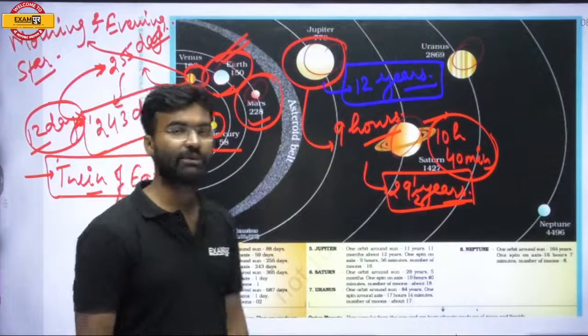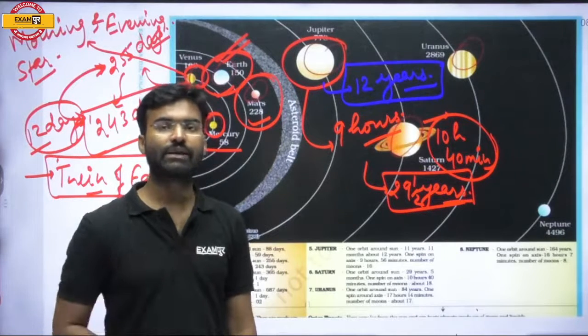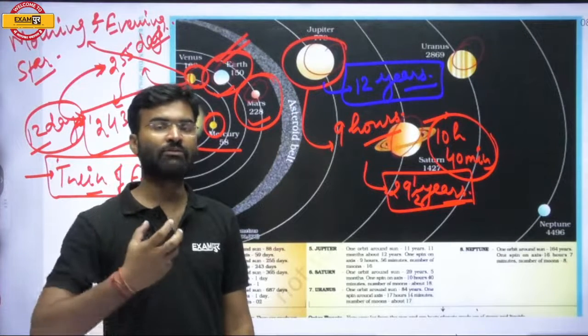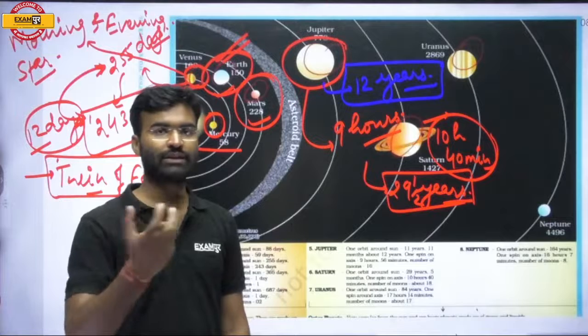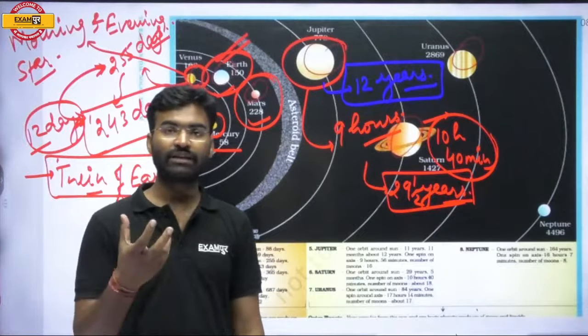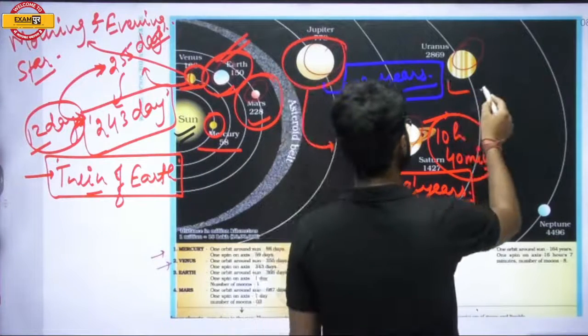The spinning period is less, because they are gaseous objects, and the rotational time period on their axis is very low, and the speed is very high. And the next one is Uranus.